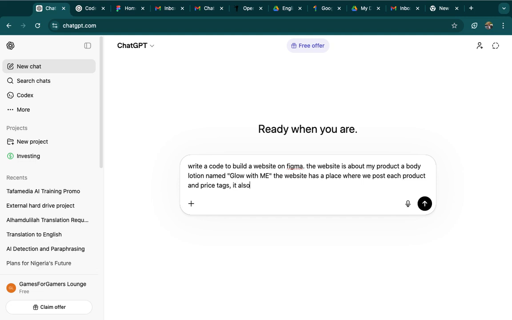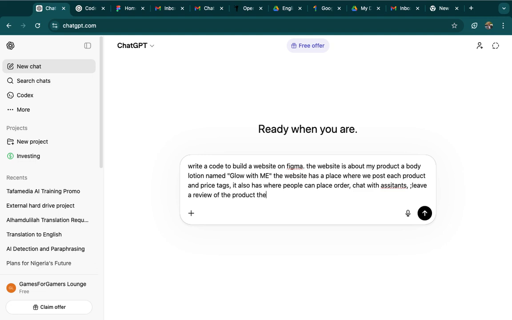It also has where people can place orders, chat with assistants, and leave a review. They can leave a review of the products they bought.